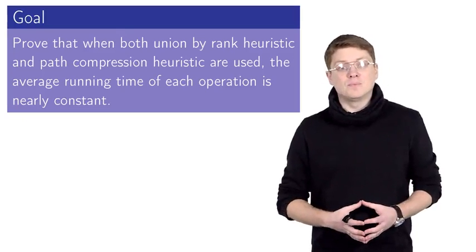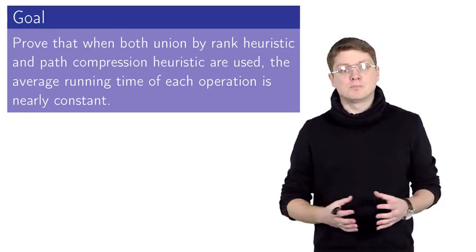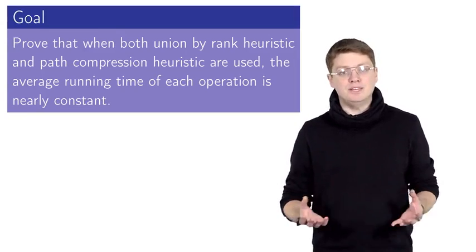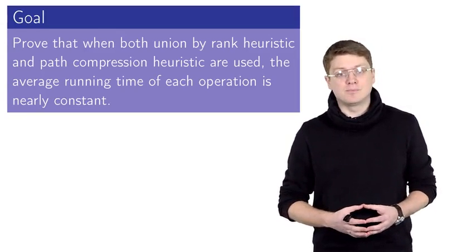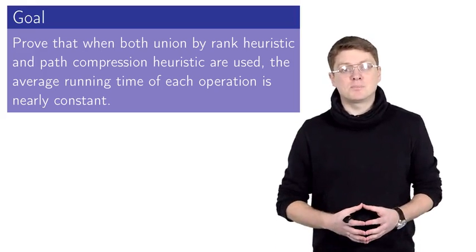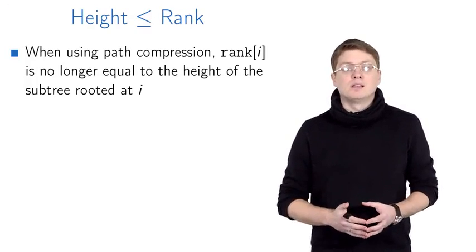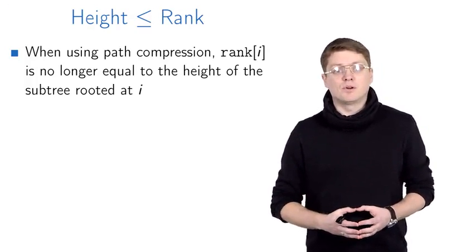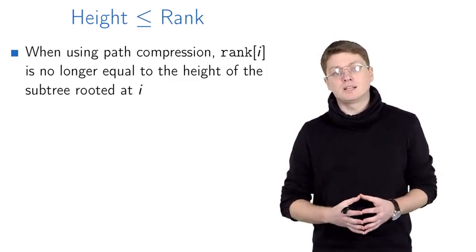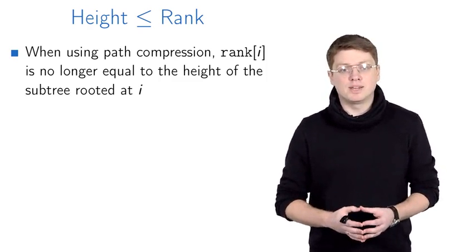Our goal in this video is to show that if we use both path compression and union by rank heuristics, then the average running time of a single operation is upper bounded by big O of log star of n. Before going into the details of the proof, let's realize a few important facts.